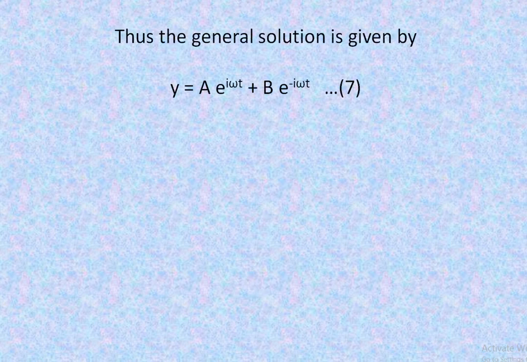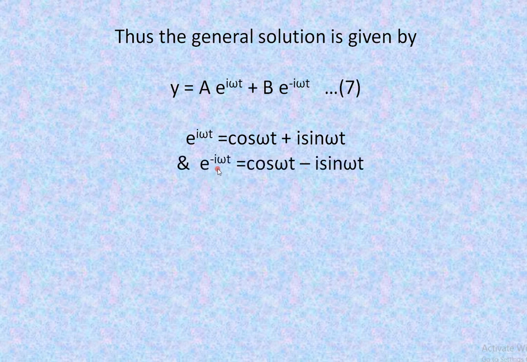Now, the general solution is given by y is equal to a e raised to i omega t plus b e raised to minus i omega t. This is equation number 7. But the value of e raised to i omega t is cos omega t plus i sin omega t, and the value of e raised to minus i omega t is cos omega t minus i sin omega t.